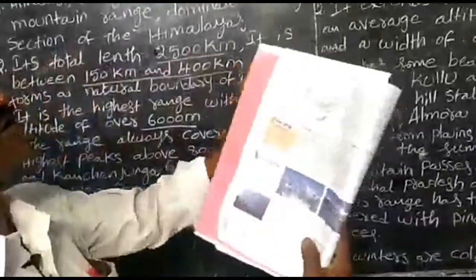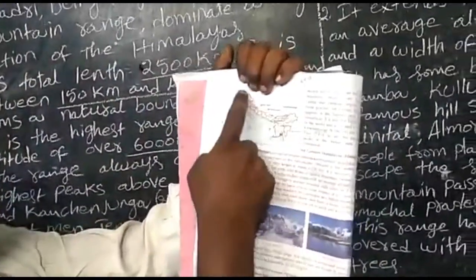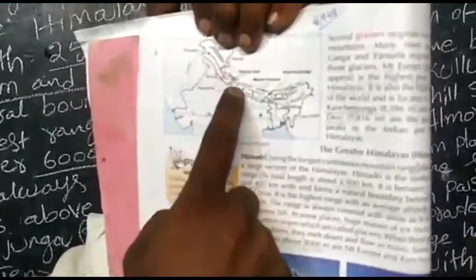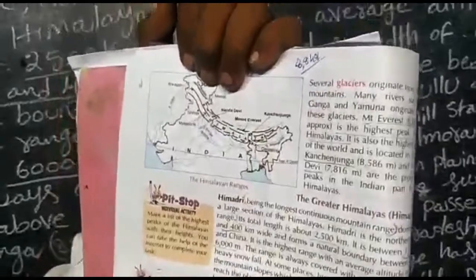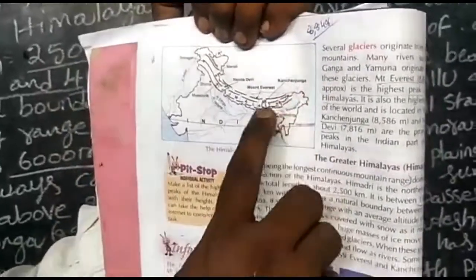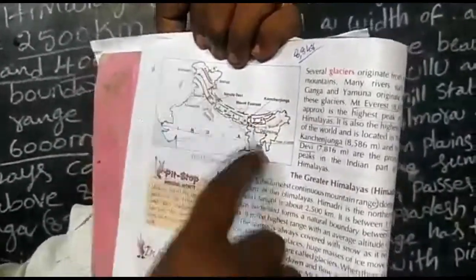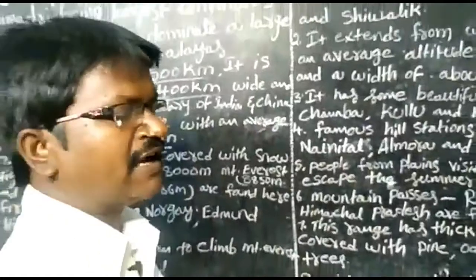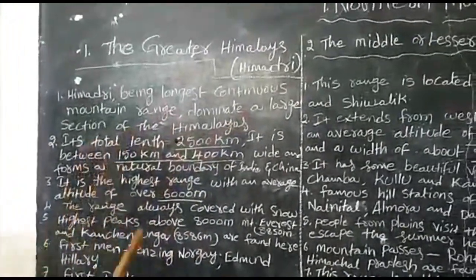Here we see the first dotted line, the Greater Himalayas, the second one, the Lesser Himalayas, the third one, the Outer Himalayas. Here are the mountains Kanchanjunga, Mount Everest, and some hill stations.